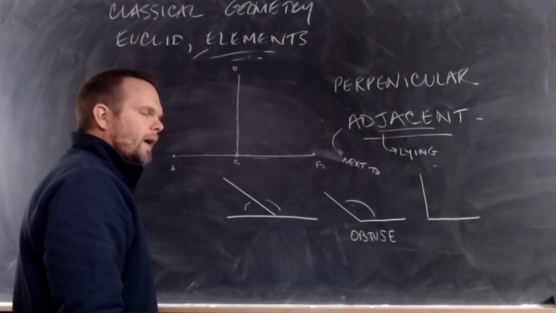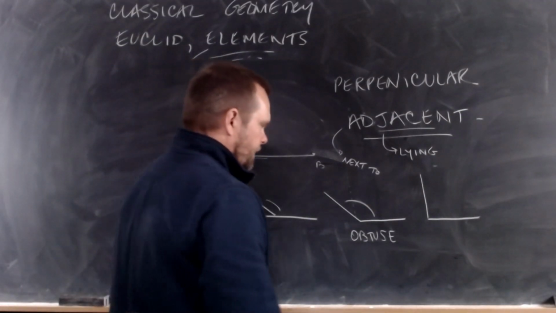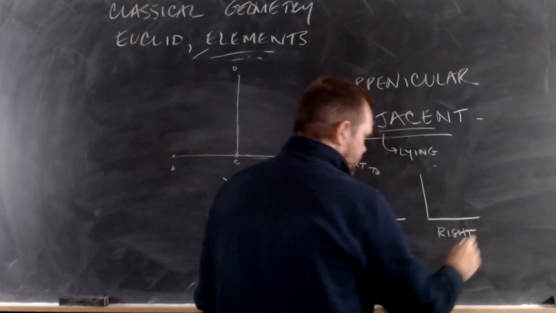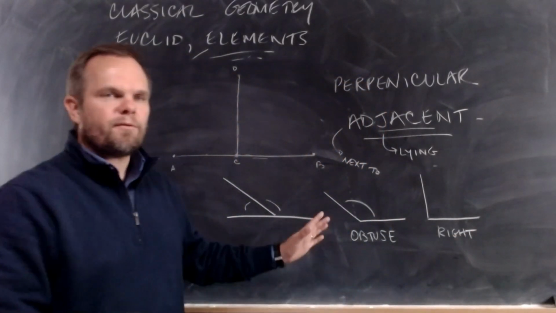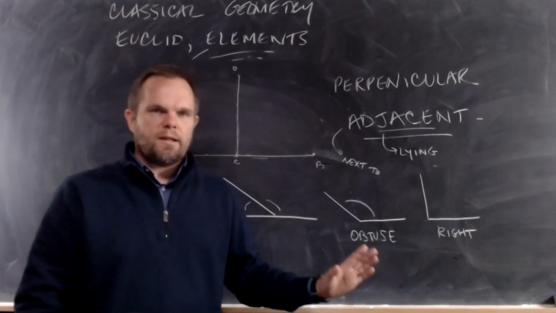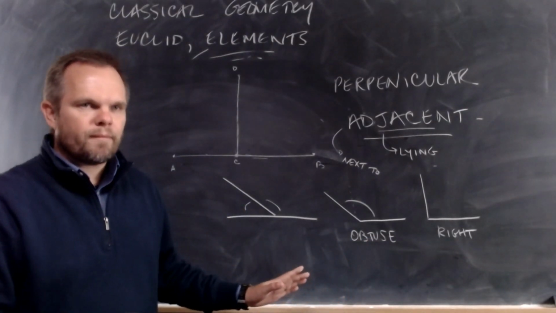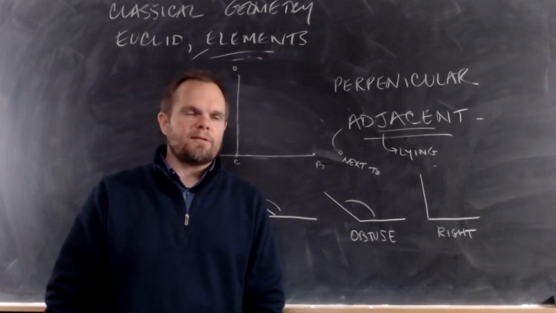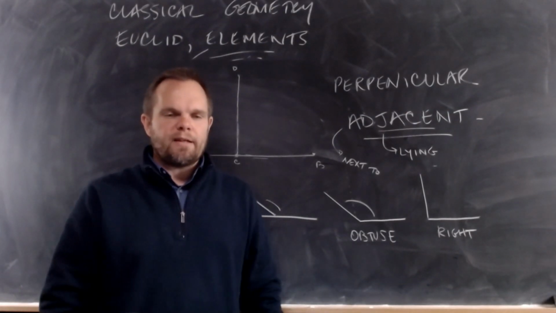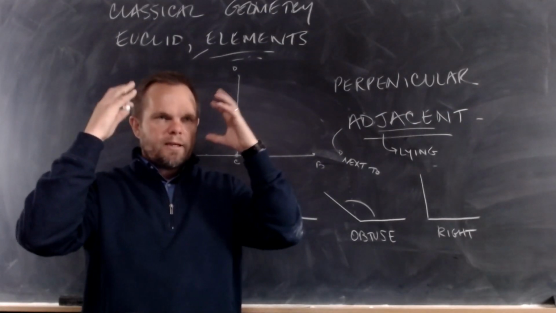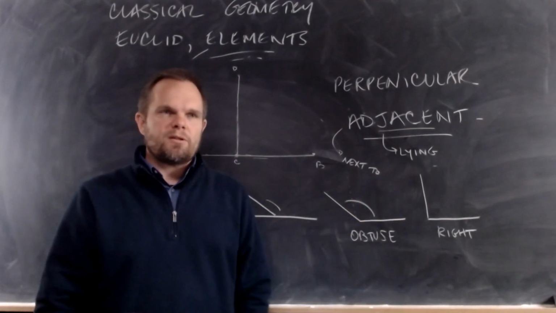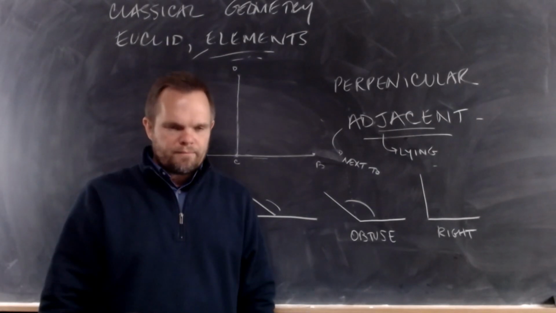That's called an obtuse angle. This is called a right angle. So we're just learning vocabulary here. Nothing complicated. The only thing that I think is difficult about the definitions for students is that sometimes you read a definition and you just can't picture what it's talking about. You need some help just to see what it's talking about.